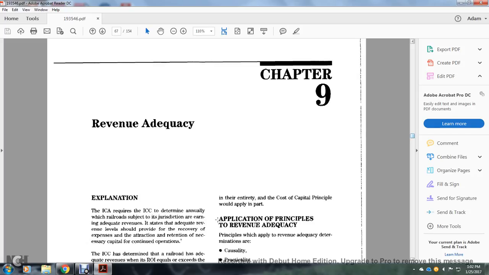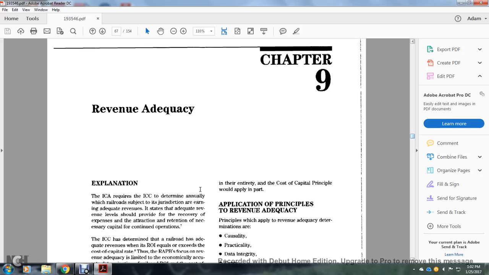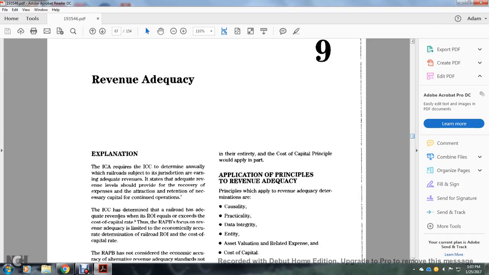All right, Chapter 9, revenue adequacy. The ICA requires the Interstate Commerce Commission annually to determine which railroads subject to its jurisdiction have adequate revenues, and states that adequate revenue levels should provide for the recovery of expenses and for the attraction and retention of the necessary capital for continued operations.